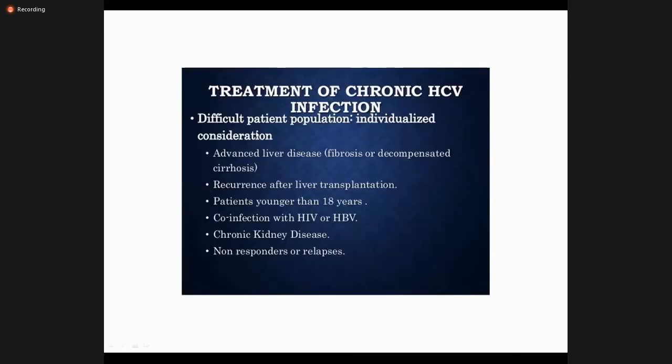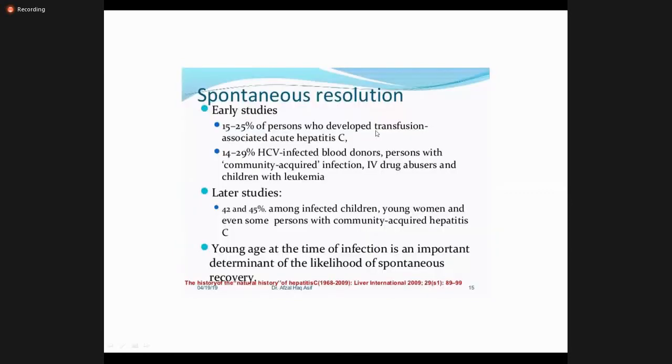Treatment of chronic HCV: difficult population. Some populations are easy to treat, some are difficult to treat, like advanced disease, recurrence after liver transplant, young patients, co-infections, kidney diseases, and non-responders. These are difficult populations to treat. Spontaneous resolution, unlike hepatitis B, has very few chances.